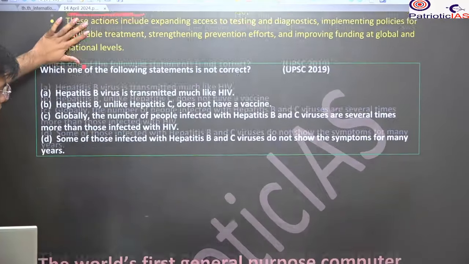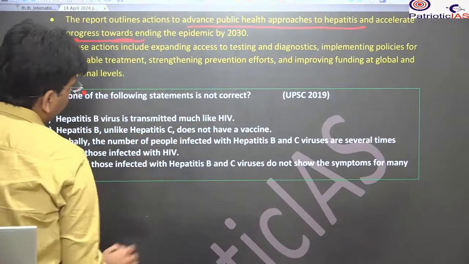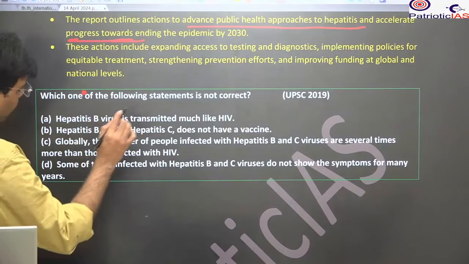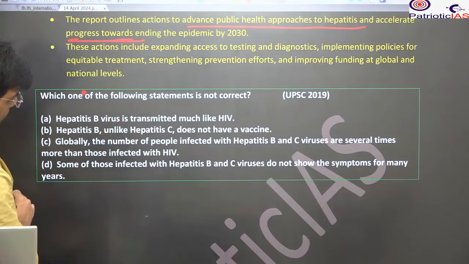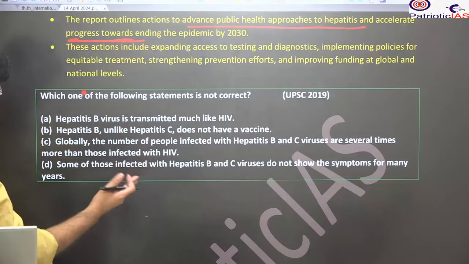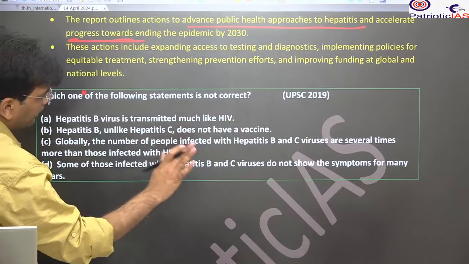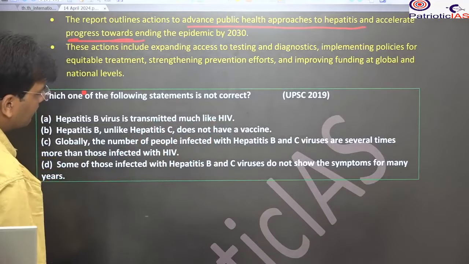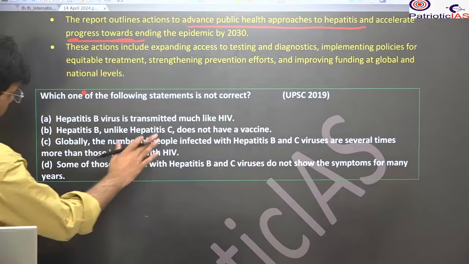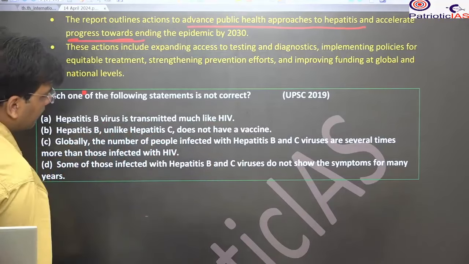UPSC asked a prelims question in 2019. Which of the following statements is not correct? A. Hepatitis B virus is transmitted much like HIV. B. Hepatitis B, unlike hepatitis C, does not have a vaccine. C. Globally, the number of people infected with hepatitis B and C virus is several times more than those infected by HIV. D. Some of those infected with hepatitis B and C virus do not show symptoms for many years.